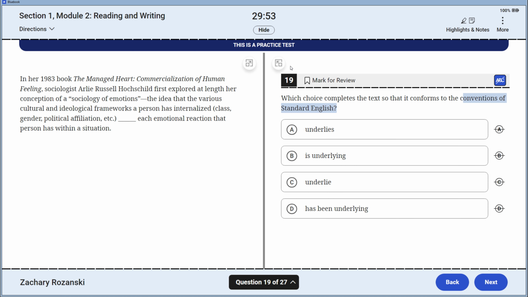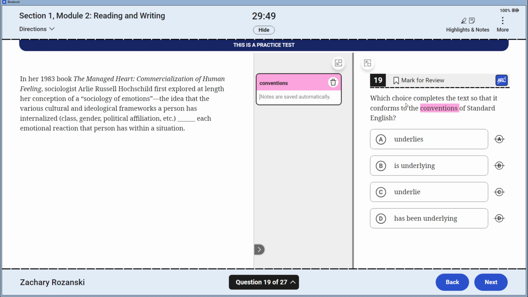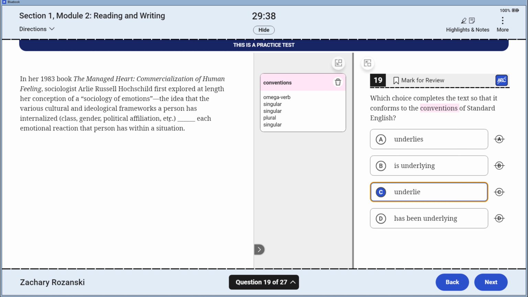19. Conventions. Again, let's do our omega considerations. If we stop putting things in trash cans, omega considerations, what have we got? We've got a singular, because these are omega consideration verbs. We've got singular, singular, plural, singular. So I'm going to bias the odd man out, go looking for a subject.